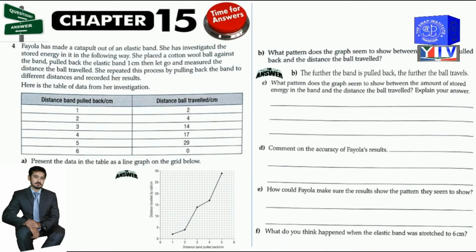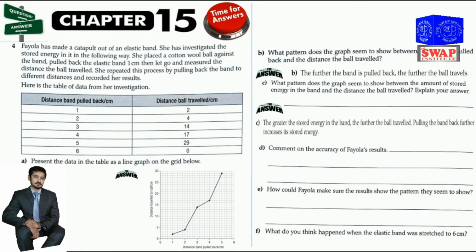So next question: what pattern does the graph seem to show between the amount of stored energy in the band and the distance the ball travels? Explain your answer. The answer of this question will be: the greater the stored energy in the band, the further the ball traveled. Pulling the band back further increases its stored energy, and so these are all directly proportional to each other.